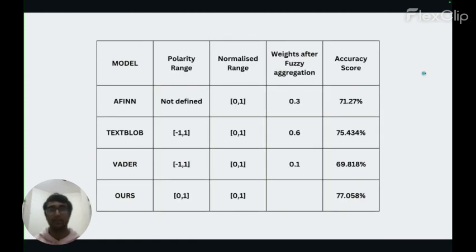Here we can see and compare all three initial models and the one which we created. We can see their ranges after being normalized, their fuzzy aggregation weights, and their accuracies. Out of all these three and the new model, the new model gave us the most accuracy of them all, and the weights used after fuzzy aggregation were 0.5 for TextBlob, 0.3 for AFINN, and 0.1 for VADER.